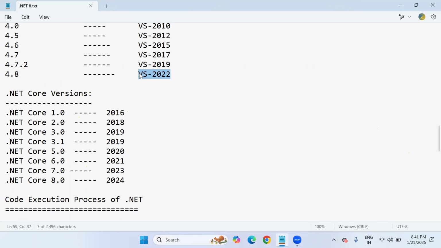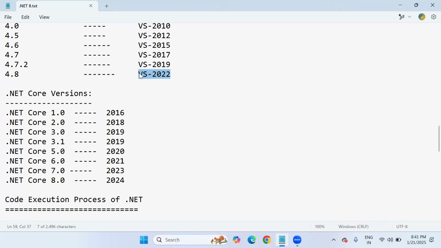So ultimately, if you want to work with complete .NET programs with all languages like C#, SQL Server, ASP.NET, MVC, Entity Framework, Web API, only one software is enough, that is Visual Studio 2022.